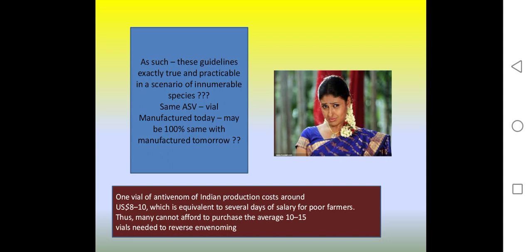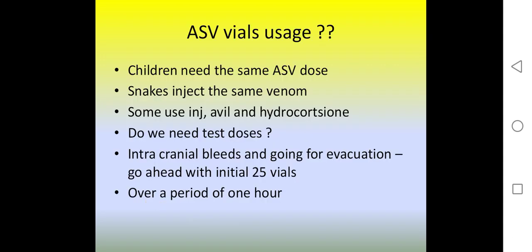So, as such, these guidelines versus the practical scenario, there are innumerable species. The cost of antivenom in Rwanda is around $8 to $10, which is equal to several days' salary of poor people, who cannot afford such 10 to 15 vials. Do children need the same ASV dose? Yes, the snake injects the same venom.